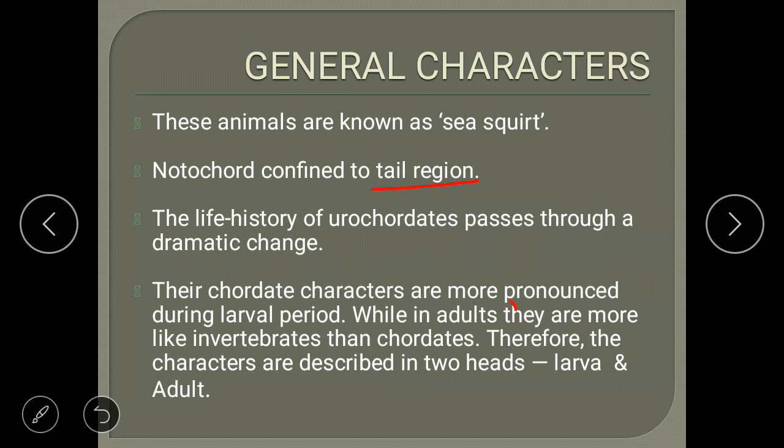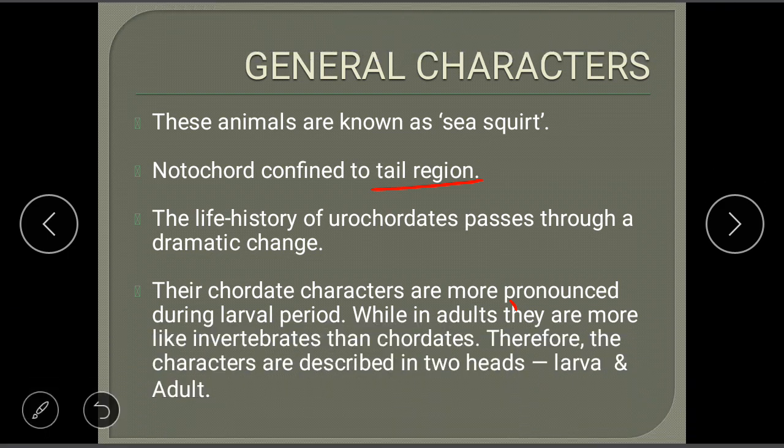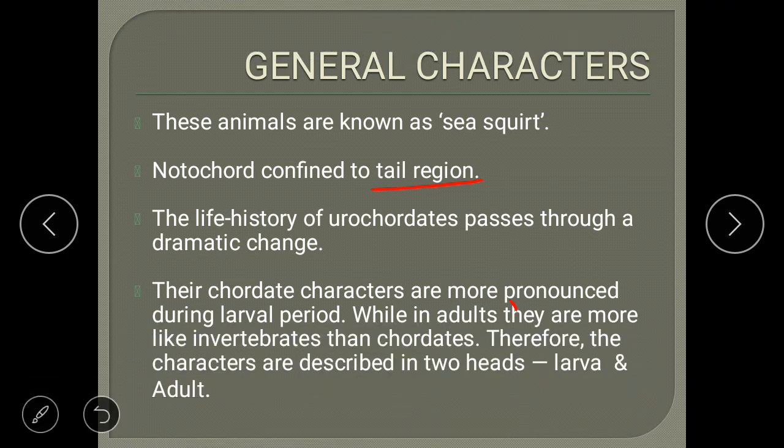One of the important features of Urochordata is that they have a very unique, dramatic developmental history from larva to adult stage. Usually, if you see the life history of any animal, the larva stage will have very primitive characters or very simple structures.